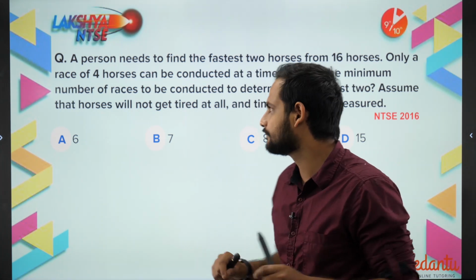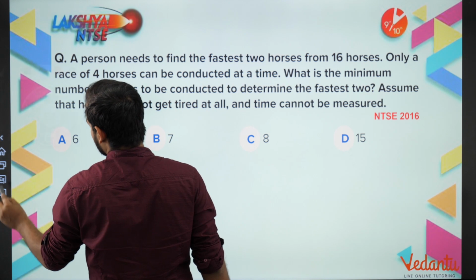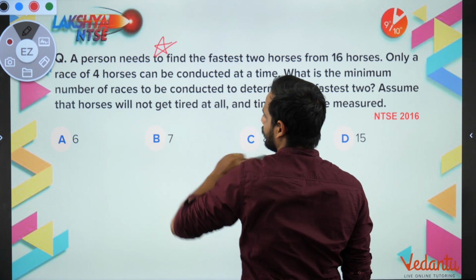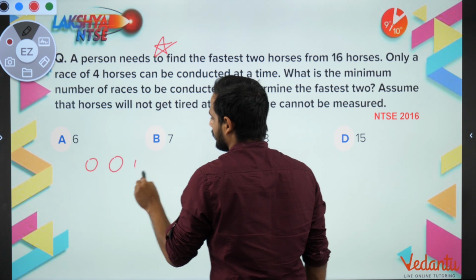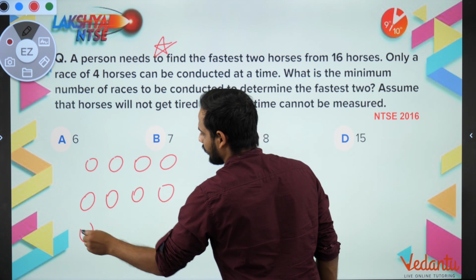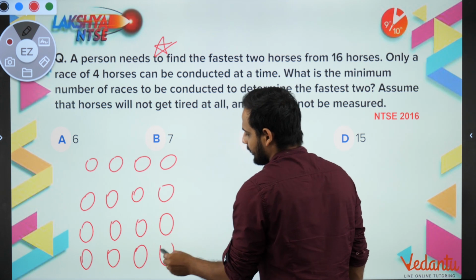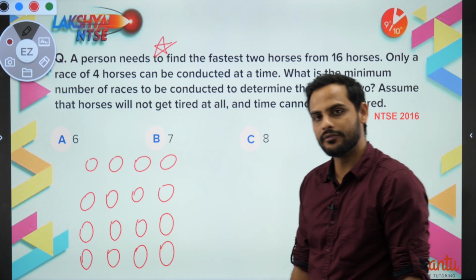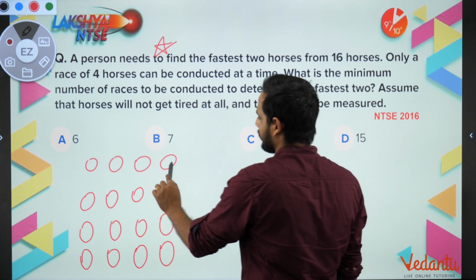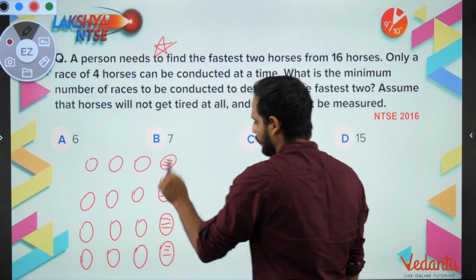Now, as there are a total of 16 horses, it's a very interesting question, an awesome question. So let's divide them into groups of 4, because I can only make them run in groups of 4. Now when I make them run in groups of 4, let us say I got my winner from each of the 4 groups.